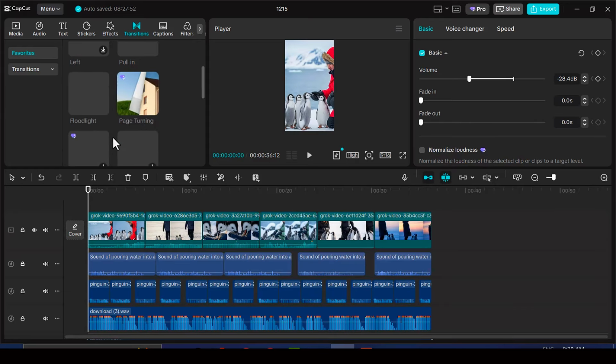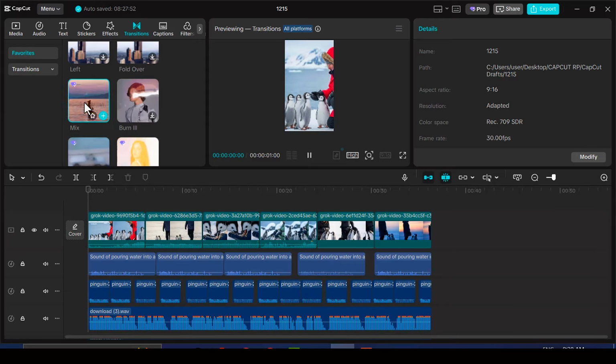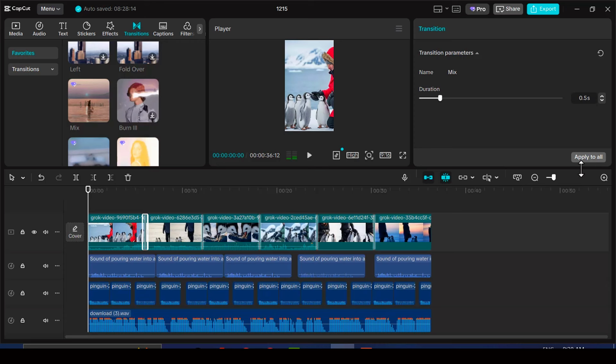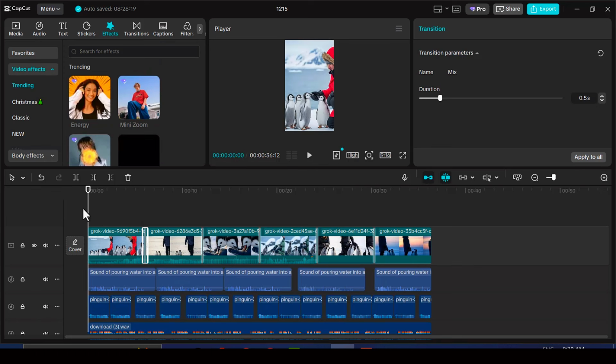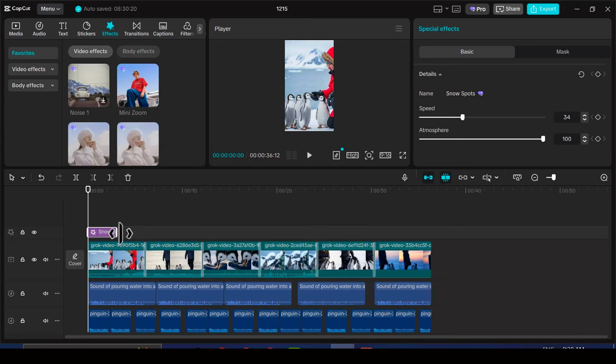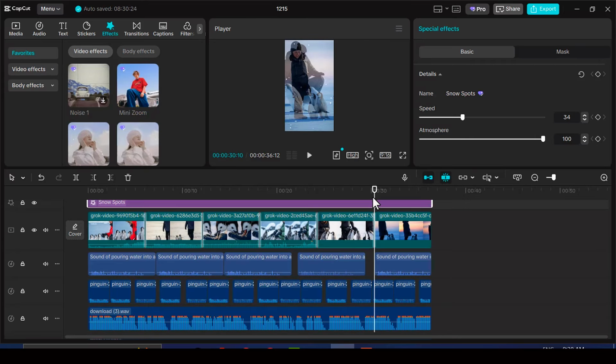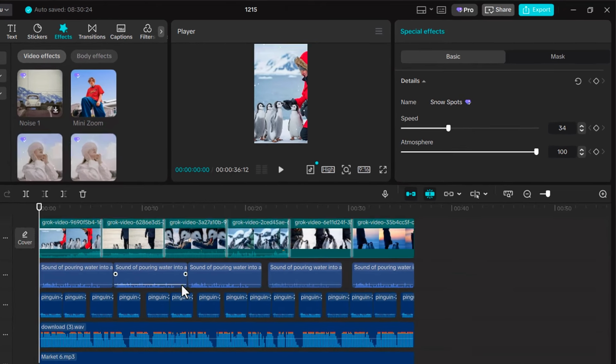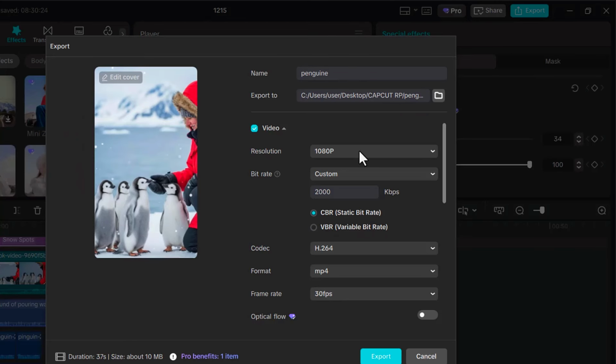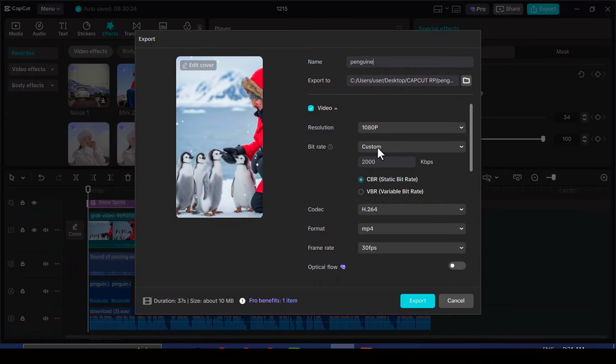Once your audio is in place, add smooth transitions between scenes so nothing feels abrupt. If it fits your story, you can also layer in subtle effects like falling snow, soft light glows, or gentle motion overlays. Preview the entire video from start to finish and fix anything that feels off. When everything looks right, export your video in 4K resolution. Let's see the full preview.